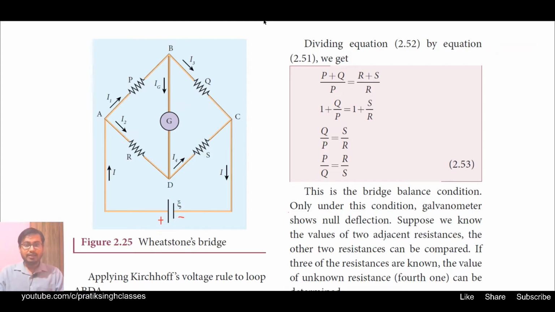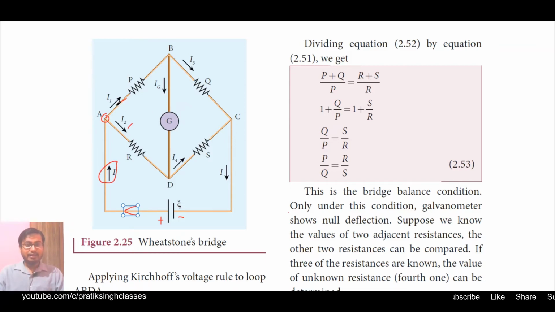Here the current I is coming from the positive terminal, and it goes to point A, which is a junction. At point A, it is divided into 2 different directions, one is A to B and one is A to D. So when current I comes from the battery at point A, it is divided into two channels, one is I1 and one is I2. So here you can say I1 plus I2 is equal to this I.